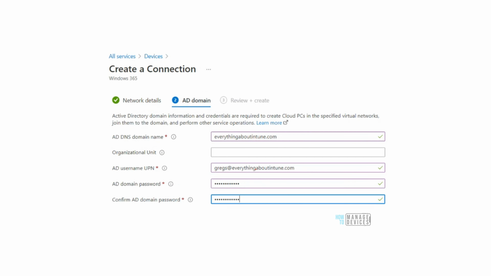Okay. And then when we are creating it, obviously, as I said, the device is going to be hybrid Azure AD joined, right? Which means that there is a virtual machine which is created in Azure. It is joined to the on-prem domain, right? So if I'm joining a machine to the on-prem domain, there is some place wherein I have to provide the credentials, right? Which is going to be used to join a machine to the on-prem domain. And this is where we provide it. So I'm providing the DNS name of my on-premise domain, as well as the credentials of a domain admin, and this domain admin account is going to be used to join a machine to the on-premise AD.